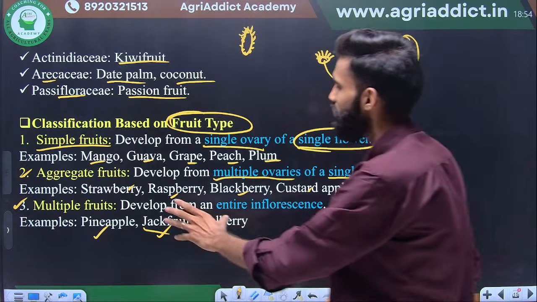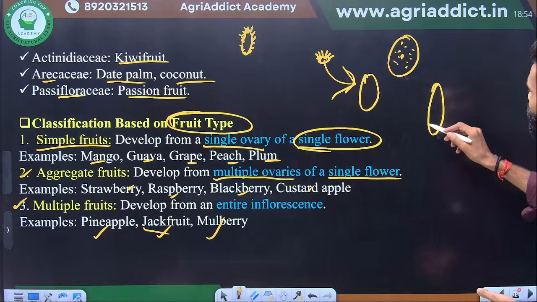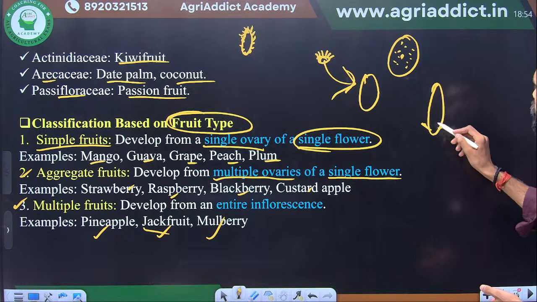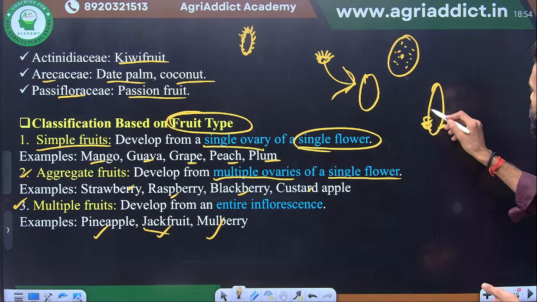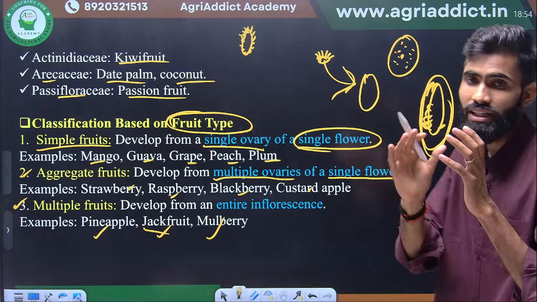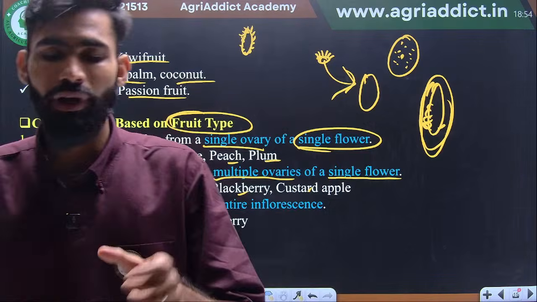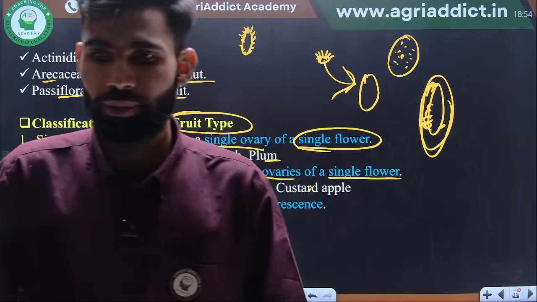And if you see the inflorescence of the pineapple, it is like that. Each flower is pollinated and forms a cone, and at last it develops into a single fruit. That is called a multiple fruit. So there will be three types: simple fruit, aggregate fruits, and multiple fruits.